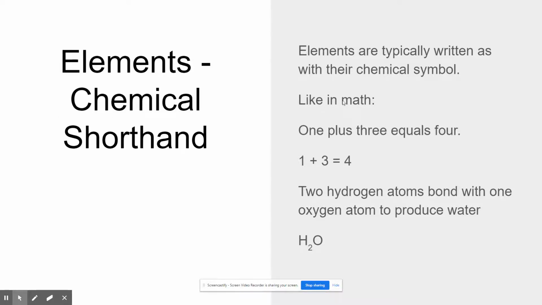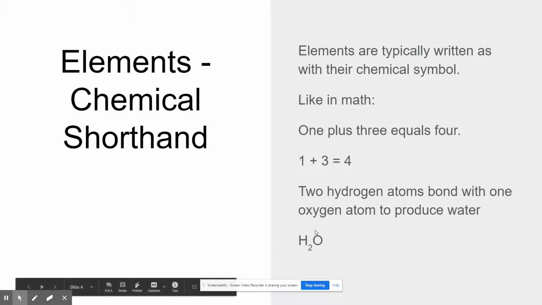Well, think of it kind of like math. I know I said we're going to do a lot less math this quarter as opposed to last. But if you think about it, in math you don't see problems like spelled-out words for one plus three equals four. You just see the numeric representation of those numbers. It's a lot easier to look at. We do the same thing in chemistry. Instead of saying two hydrogen atoms bond with one oxygen atom to produce water, we just write H2O. It makes it easier.